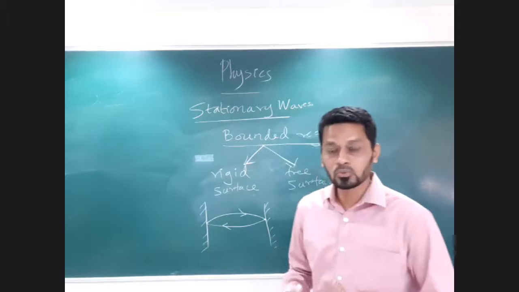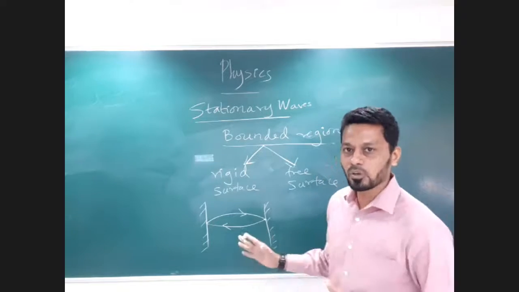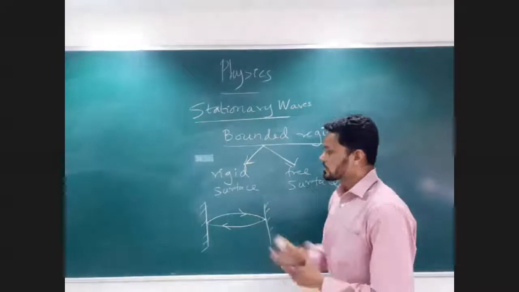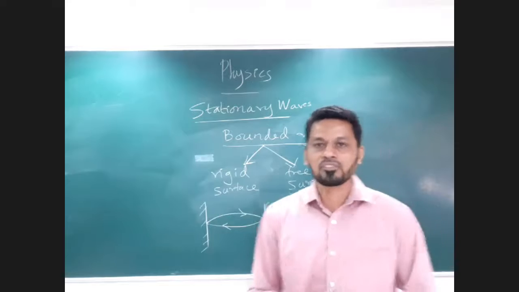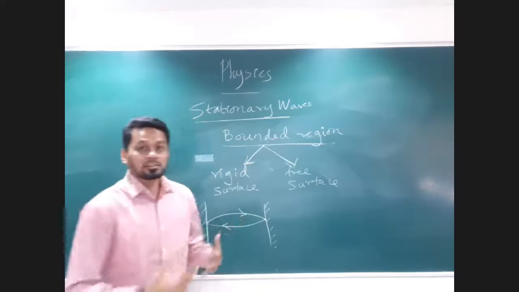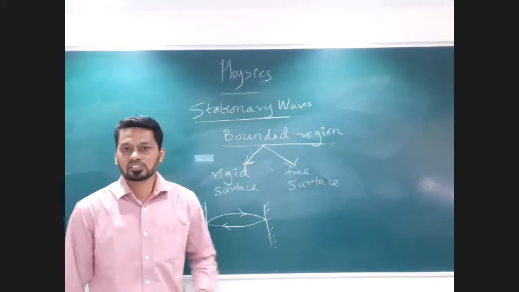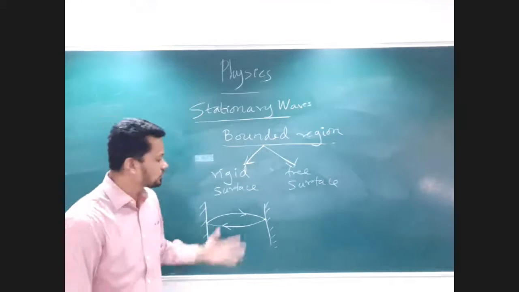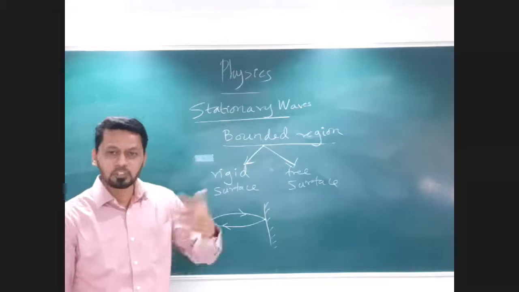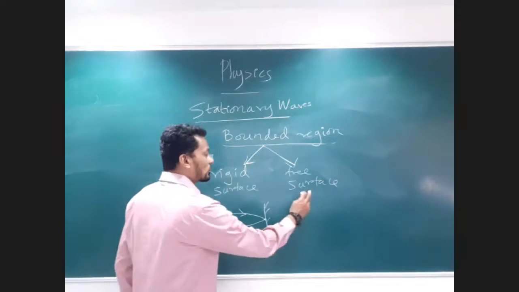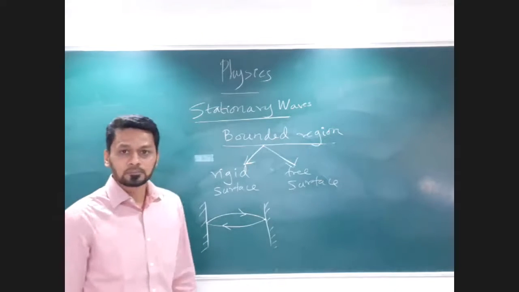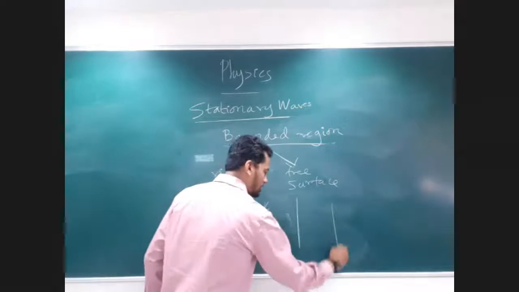We will come to the depth knowledge of how the rigid surface helps us get the reflected ray, and very important, is there any phase difference or any change in the phase of my incident ray and my reflected ray? We'll come to that point. When I'm talking with respect to a free surface, I'll just give you an example. This is the same example we discussed.